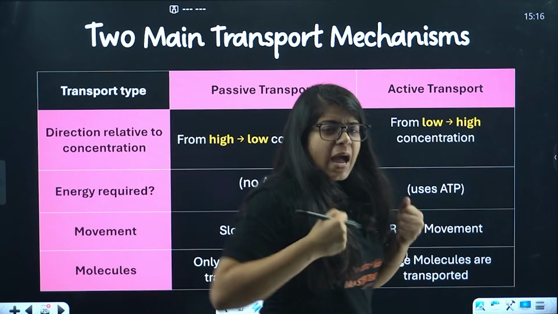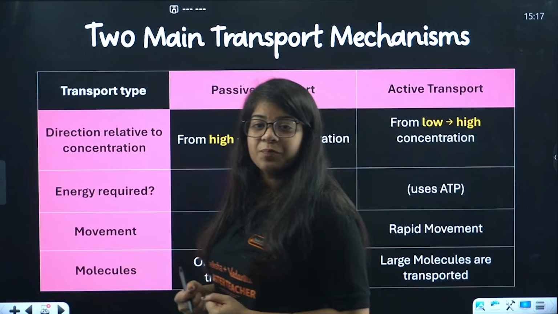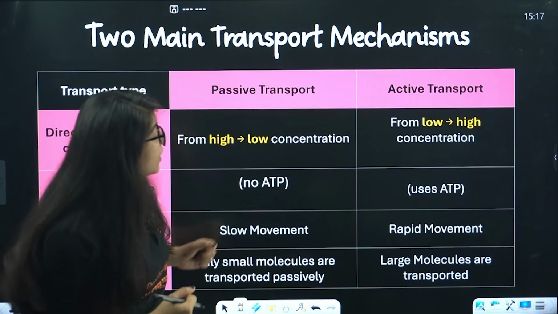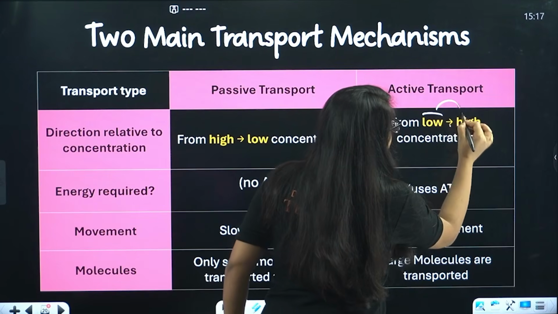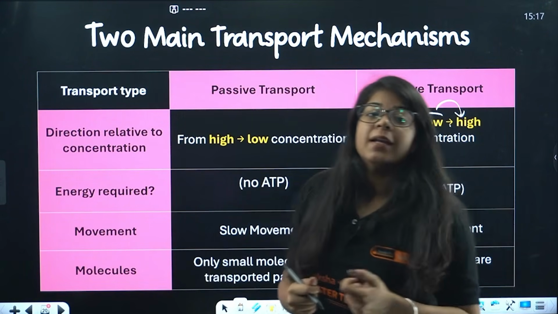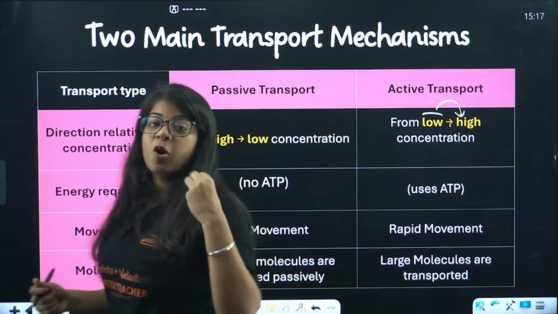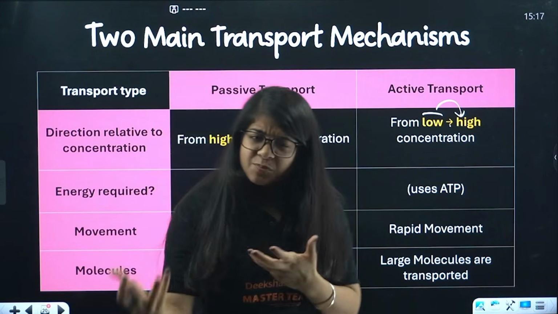You have to energize the system to move from low to high concentration. So active transport, going from low concentration to high concentration, requires energy. That energy is in the form of ATP, adenosine triphosphate, that is made inside the cell.